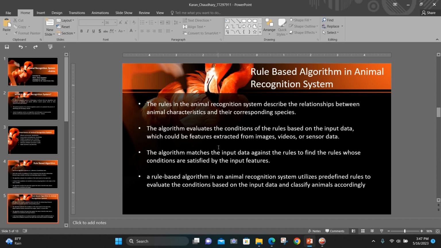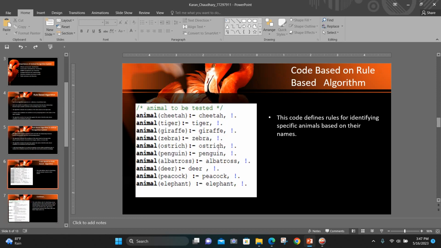The animal recognition system algorithm evaluates the conditions of the rules based on the input data, which could be features extracted from images, videos, or sensor data. The algorithm matches the input data against the rules to find the animals whose conditions are satisfied by the input features. An algorithm in an animal recognition system utilizes predefined rules to evaluate the conditions based on the input data and classify the animal accordingly.